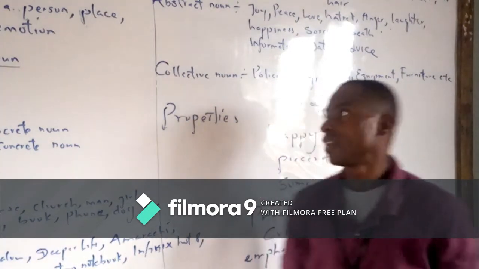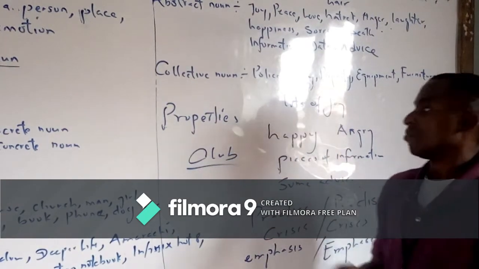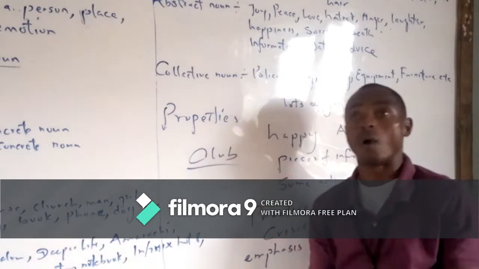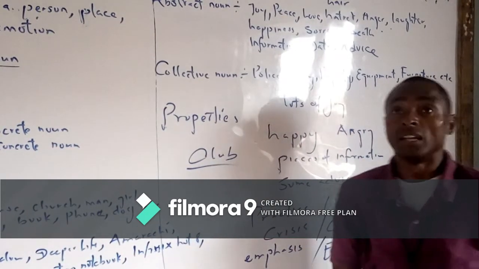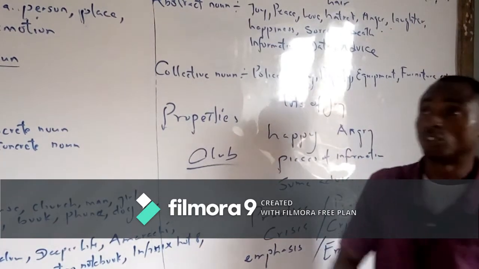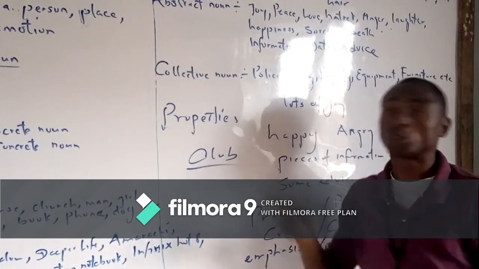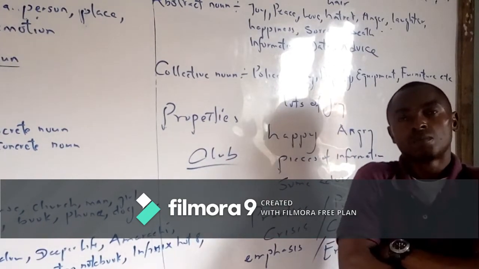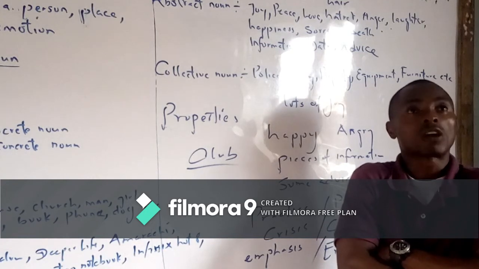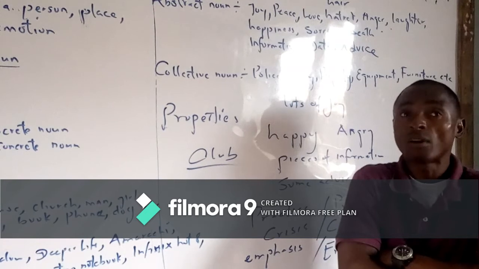Now what about club? Remember, a club is a collective noun because people are in the club with special interests. Depending on the club, we have a school club, drinkers club, footballers club, and different clubs. It involves people. Now, if I say, my club is 5 years today, it's not performing an action.